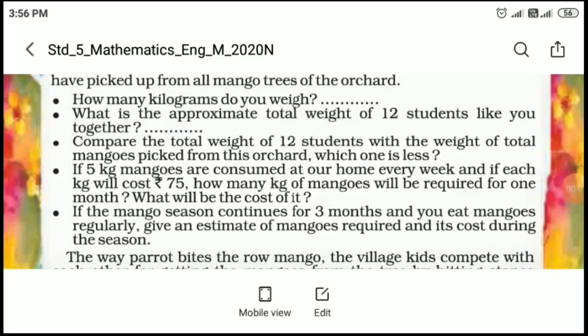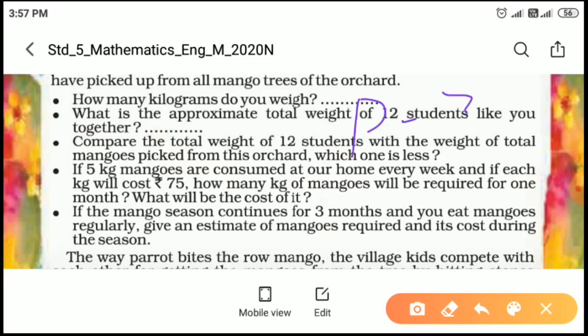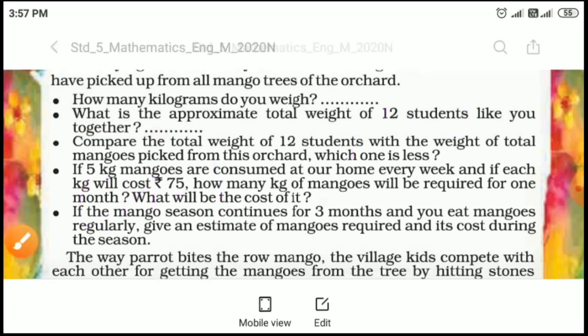This is part 3 of Standard 5th Mathematics, Chapter 1. The name of the chapter is Our National Fruit Mango.